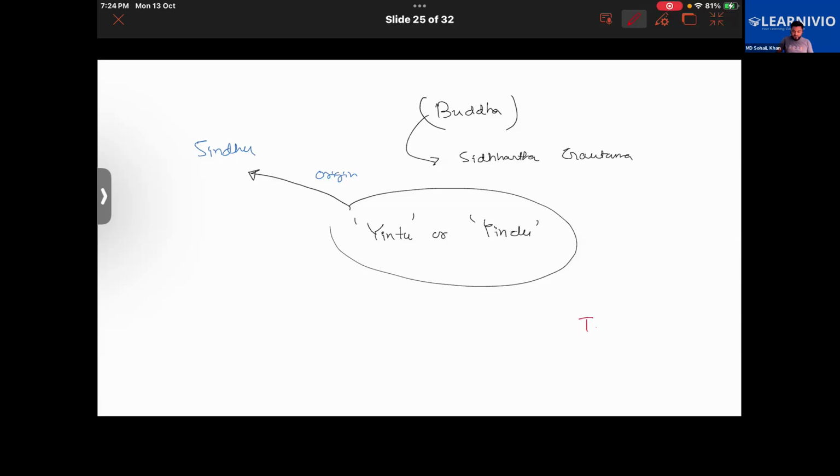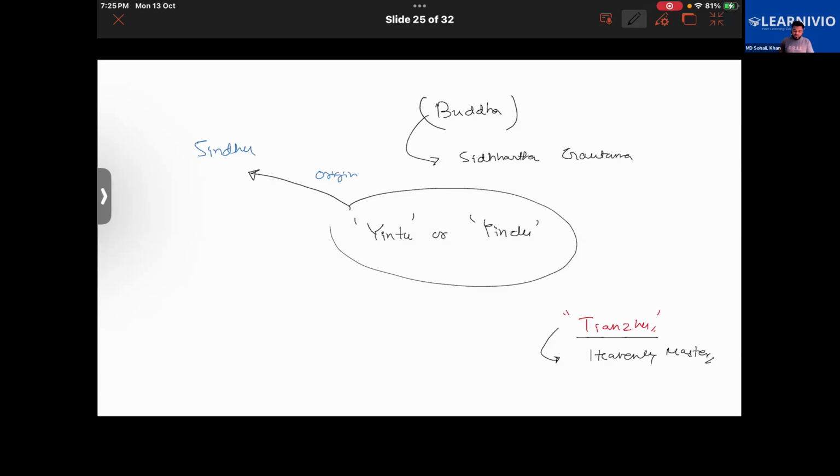Many times the Chinese travelers used to refer to India by the word Tianzu also. Tianzu is a word that basically means a heavenly master, like a master who has come from heaven. So it's an ancient Chinese name for India. Back in the day, India was known as Tianzu also. Who used to use this term? The Chinese, right? That basically means heavenly master.